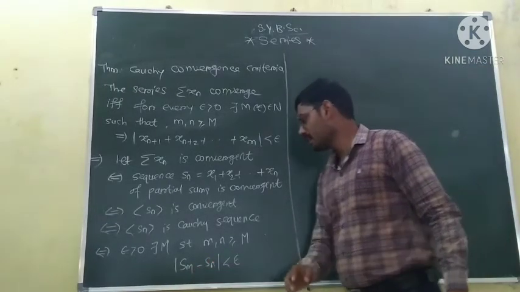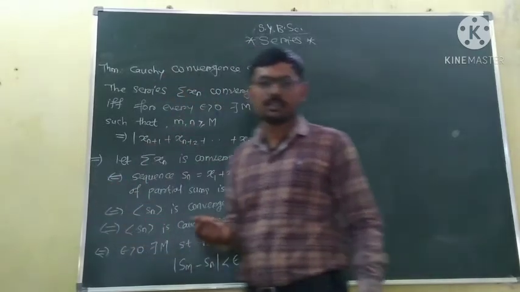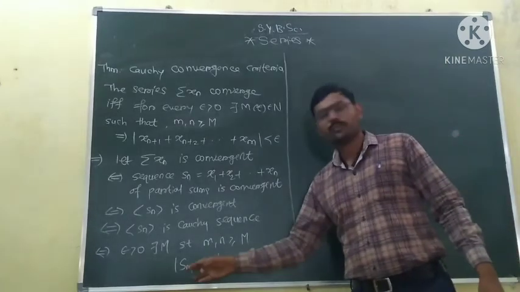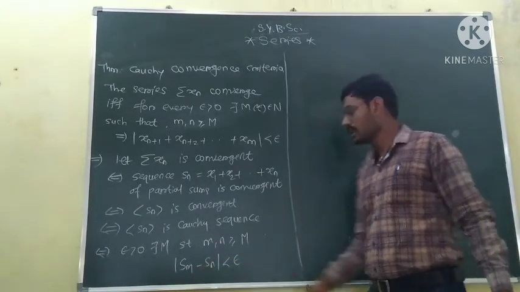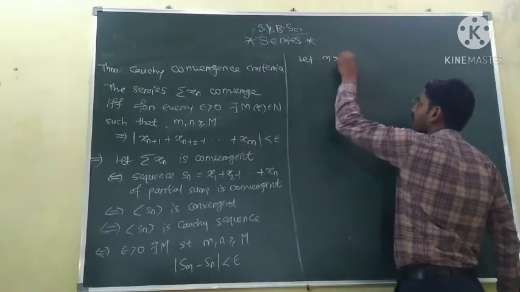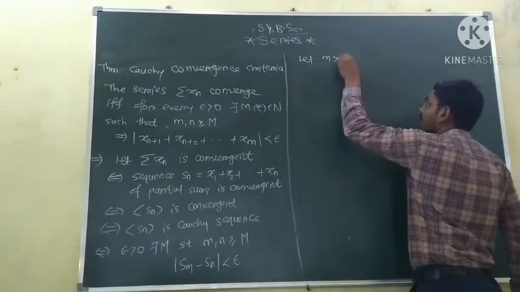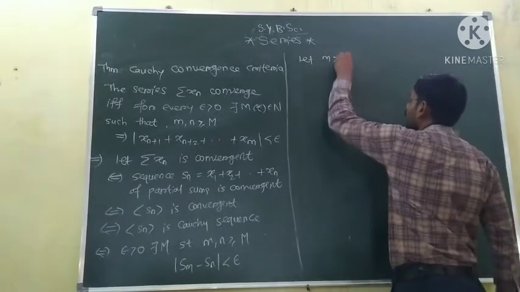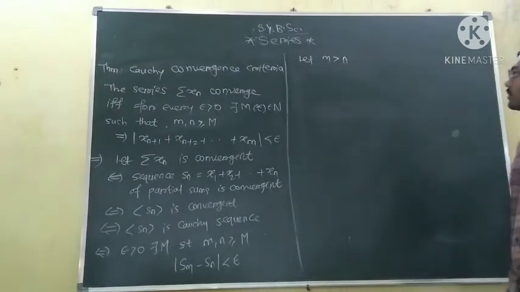Since m and n are natural numbers, we will assume that one of the two is greater than the other. We will take the case where m is greater than n. You can take n greater than m also, no problem.